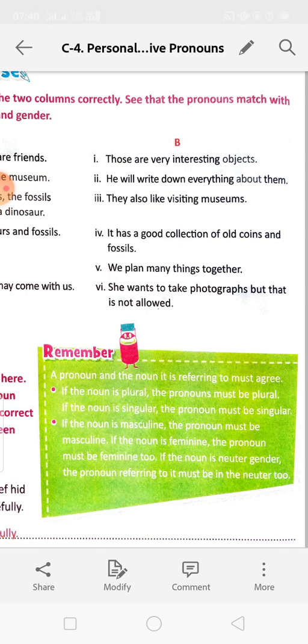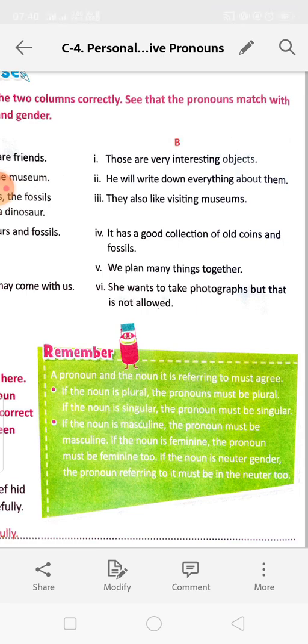We cannot write they there. If we write they, it will be wrong. And when there are many boys, then we have to write they. He will be wrong. Understood? If the noun is masculine, the pronoun must be masculine. If the noun is feminine, the pronoun must be feminine too. If the noun is neuter gender, the pronoun referring to it must be neuter too.